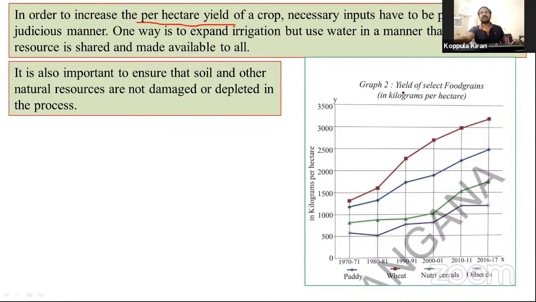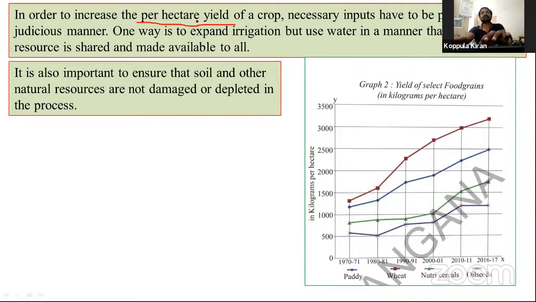Yield, in our Telugu, digubadi, we can say yielding from the fields. What are the food grains we yield per hectare? How much production is produced by us? Look at this same graph, 1 and 2. Okay, let us discuss this graph in the next lesson.